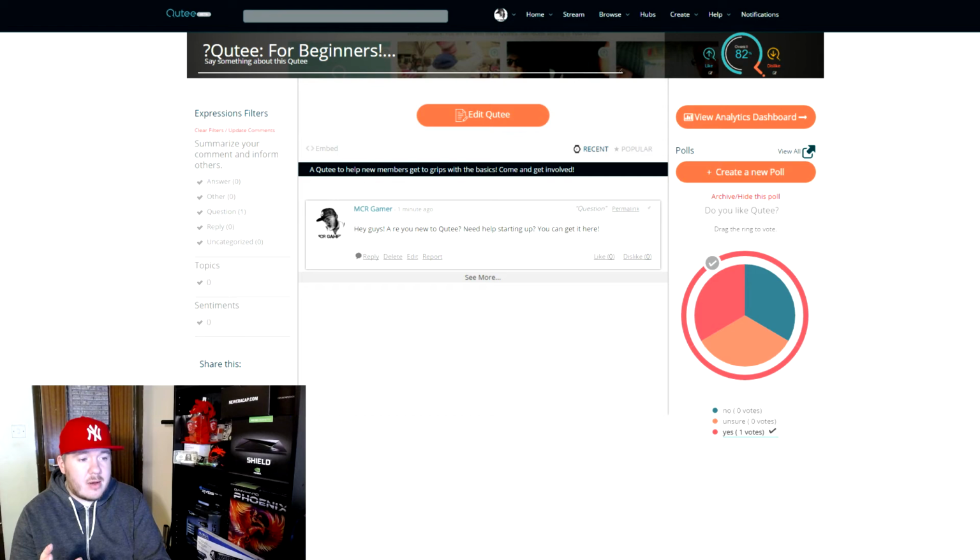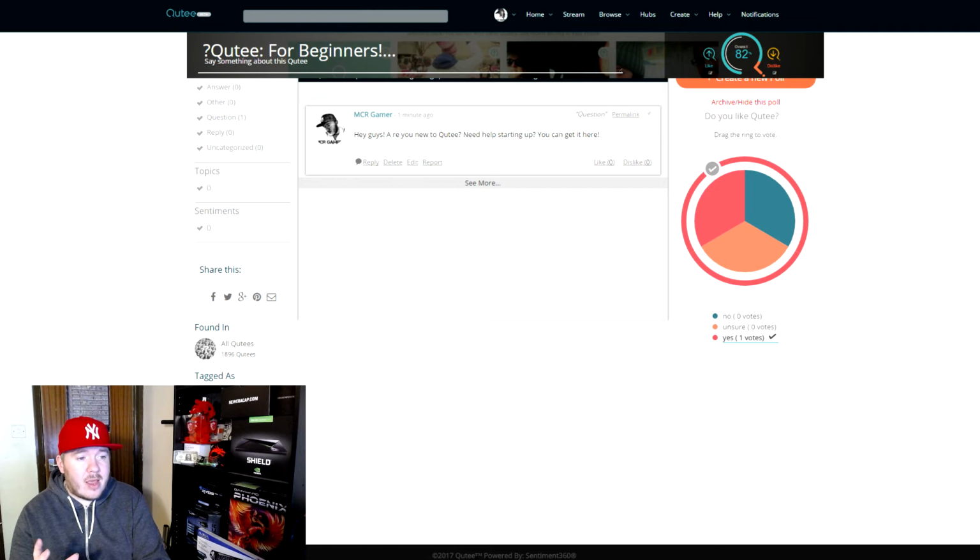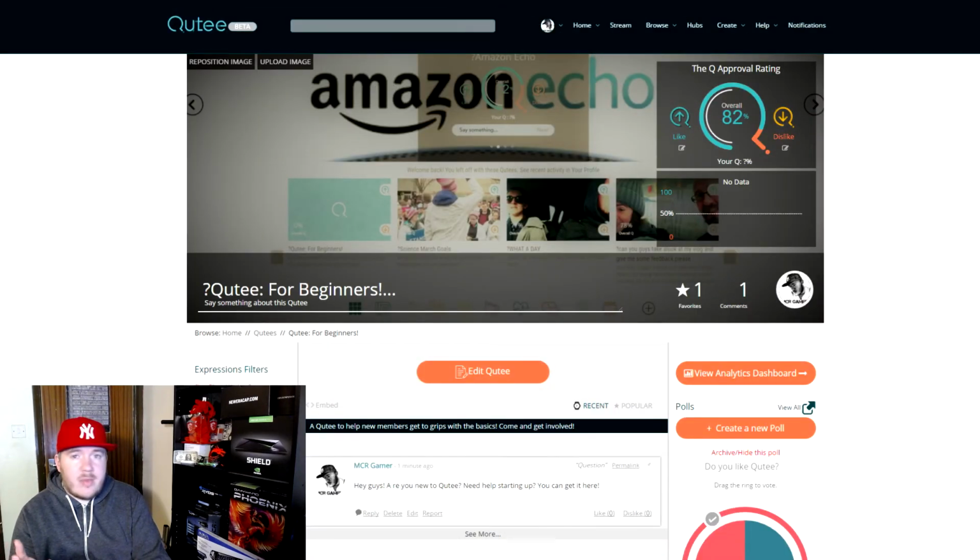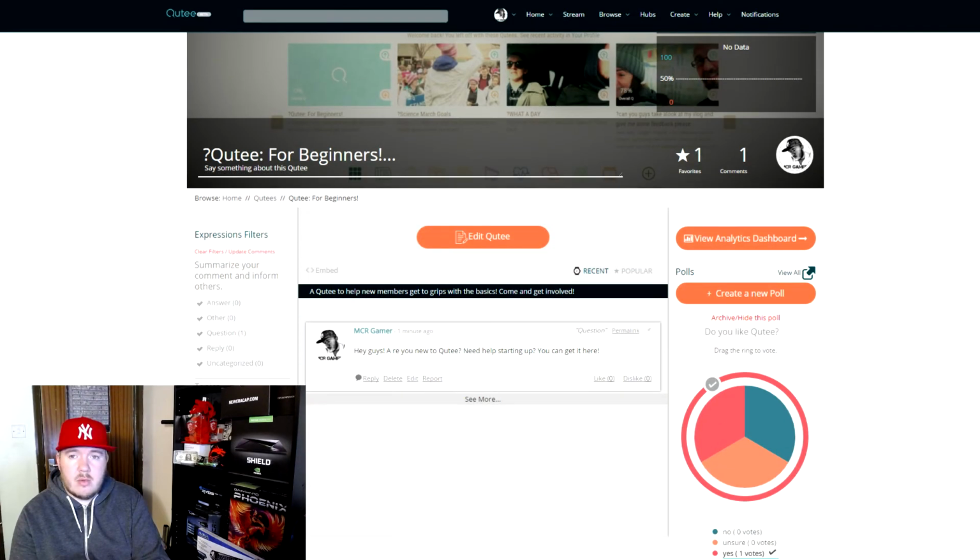Then you can share the Qutee on Facebook, Twitter, Google+, Pinterest, and via email. Dead easy, it's there. Then "found in" tells you where your Qutee is being found. It's being found in all the Qutees, all the categories. Then it shows your tagged as. There's 44 other Qutees that have the Qutee tag. There's no other Qutees that have new user, and no other Qutees that have beginner's guide. This is the first one of those types of tags. And there you go, guys. That is your Qutee created. It's that easy. It really is.